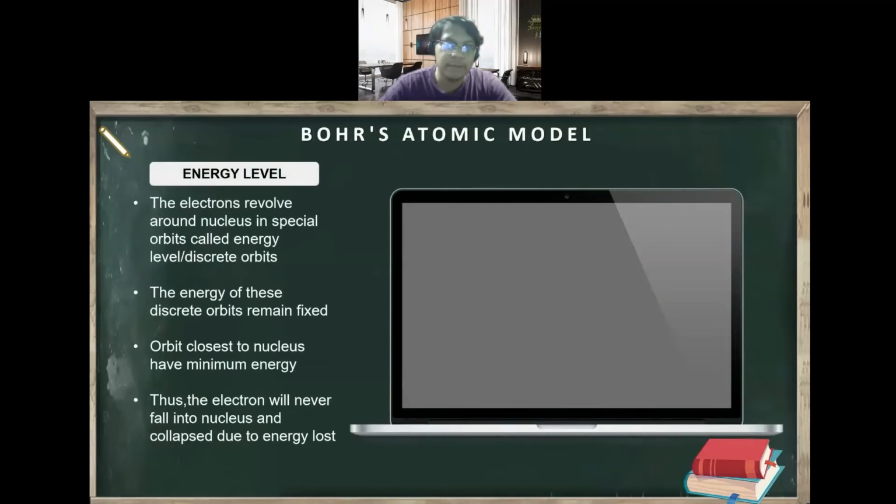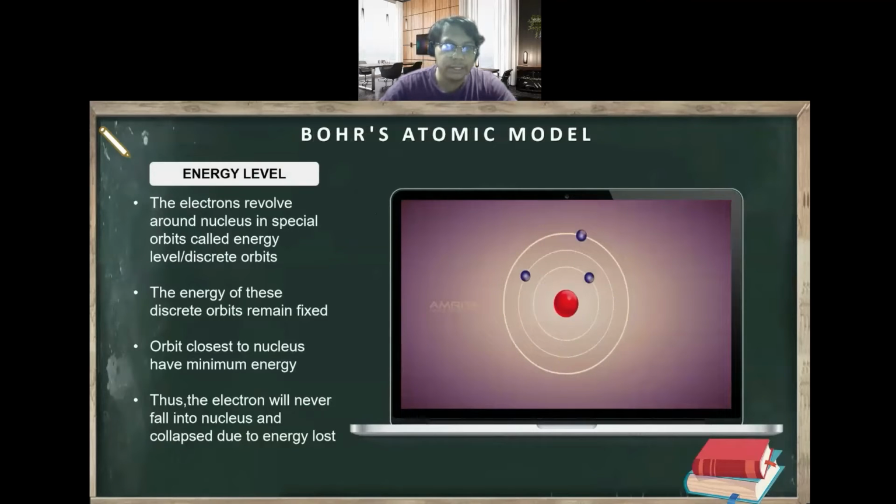This is one example of the Bohr atomic model. The atom revolves around the nucleus in special orbits called energy levels. Whenever the atom receives energy, the electron in the atom is excited to a higher energy level. And whenever the electron loses energy, the electron will jump back to the original state or to a lower energy level. The orbit closest to the nucleus has the minimum energy. In a nutshell, this model means the electron will never fall into the nucleus and collapse due to energy loss.